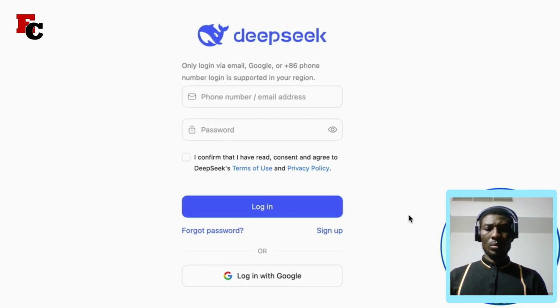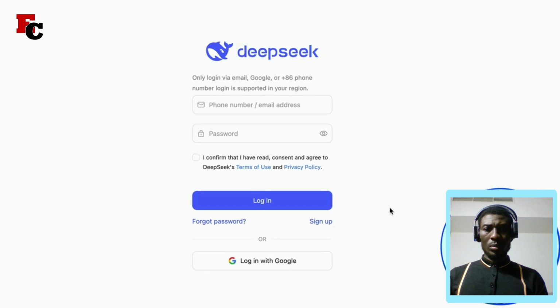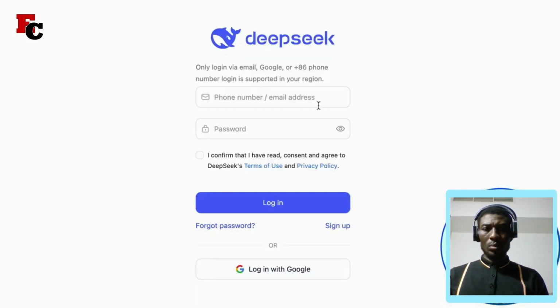And this is something that you might want to do ASAP, because as this app or this AI tool becomes more popular, more people are going to be signing up to it, which means that they might restrict registration, or they might add some sort of payment for you to be able to access it. So just create your account ASAP. It's not difficult to do.